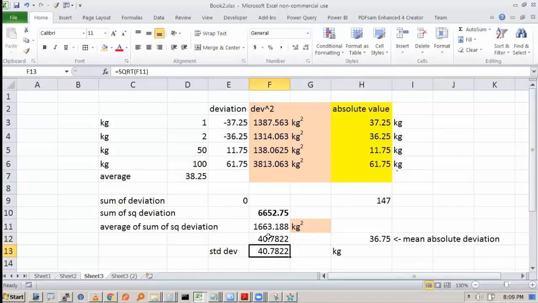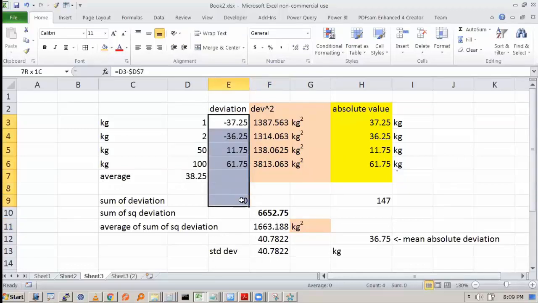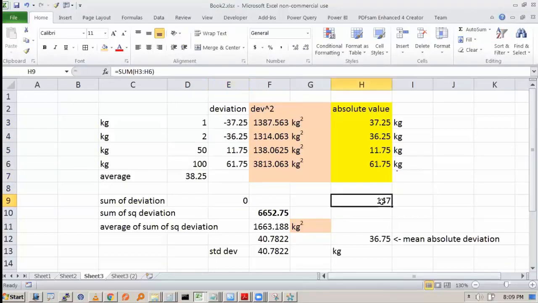So I have tried to explain why we can't use the sum of deviation. It will always be 0. So we have another method. We can go for absolute deviation, and we can take the mean, because we want to standardize it per unit. Or deviation is squared, we can take absolute values and it has become positive values.